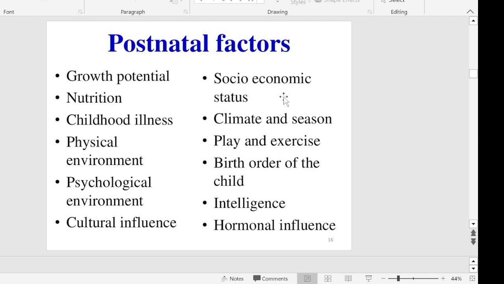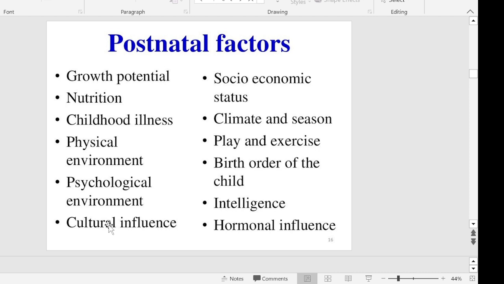And socioeconomic status is the strongest factor because India is a developing country, which is causing a lot of nutritional problems in children. So most of the growth and development is delayed due to socioeconomic status only. And any childhood illnesses, either communicable or non-communicable disease, and physical environment, either extreme cold or extreme hot, also can affect the growth and development of the baby. Psychological environment means if parents are divorced, single parent, or an adopted, neglected or abused child, these factors also can affect postnatal growth and development of the baby.